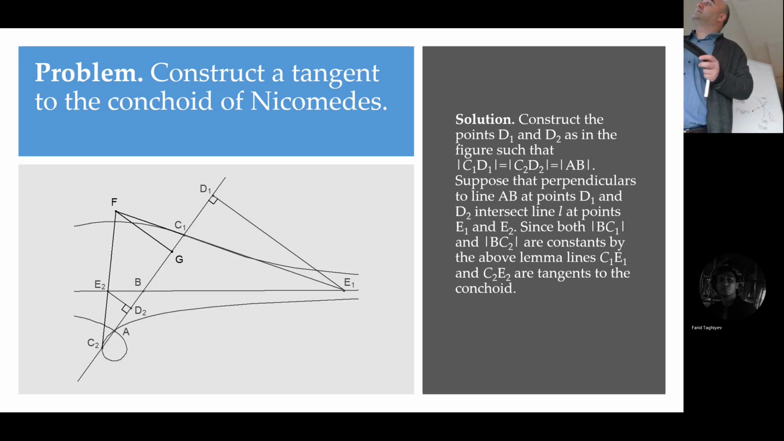And then you connect C2 with E2 and C1 with E1. You will automatically obtain the tangent line of this conchoid. Why this lemma? So we use the lemma in the opposite way, from back to front. Okay, so I didn't see this way of constructing the tangent of Nicomedes conchoid in the literature. Because the lemma gave this to us for free.